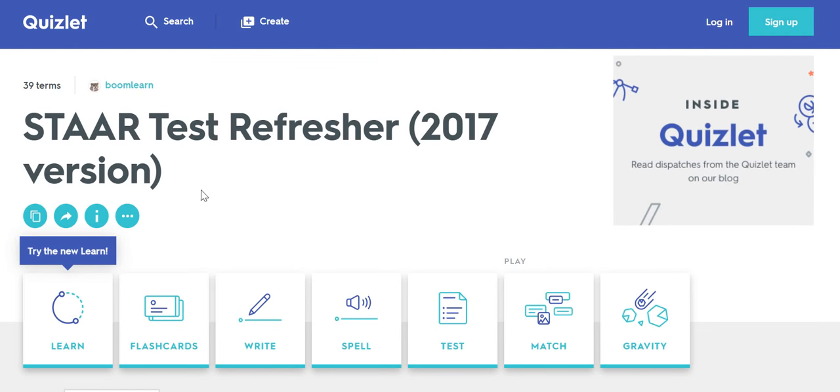Just wanted to show you real quickly what to do if you've never used Quizlet. So you've clicked on the link in the Buzz assignment. It's taking you to this page, at least for this first one. It says Star Test Refresher 2017 version. So what you're looking at is the Quizlet homepage that you'll go to.